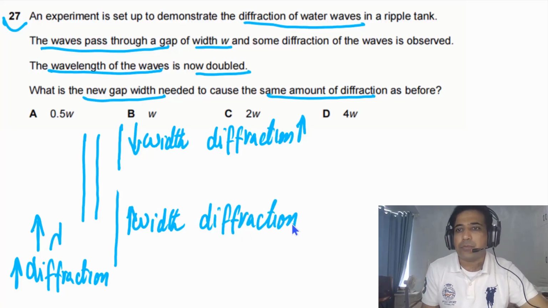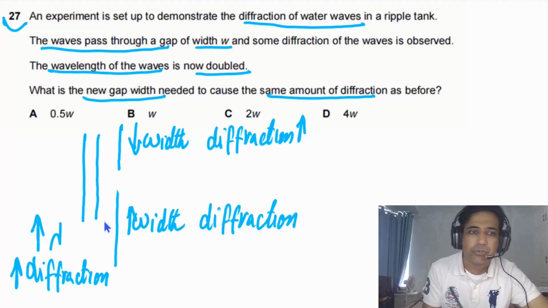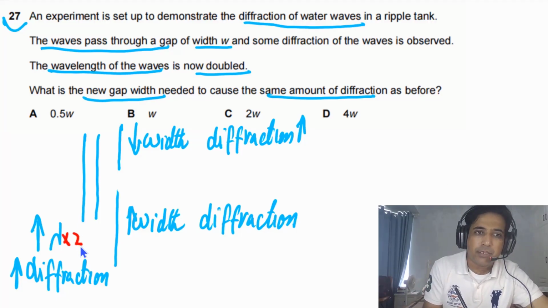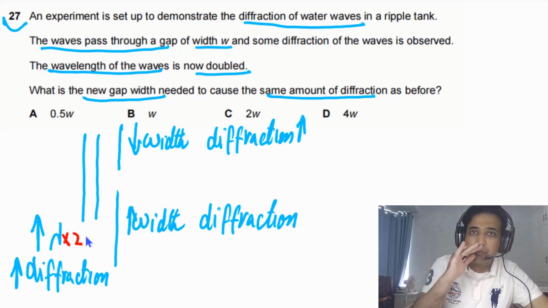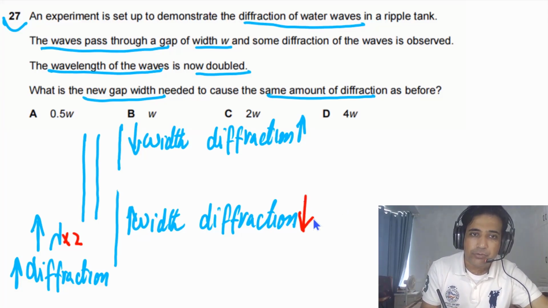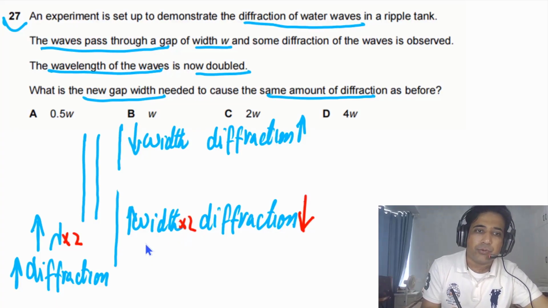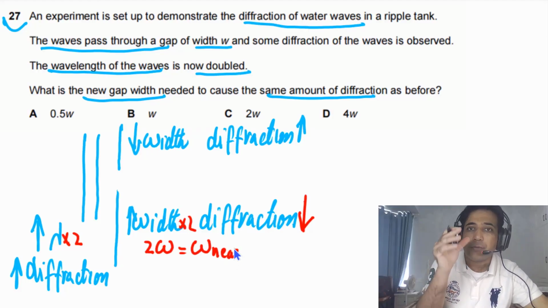Diffraction will decrease. But for this question, we have increased this lambda 2 times. So it means diffraction will increase by 2 times. To keep the same amount of diffraction, we also need to increase the width. So diffraction will decrease, so we also need to multiply this one by 2. So the new width has to be equal to 2W, because this will decrease the diffraction. It will bring diffraction to the same amount as before increasing the wavelength.